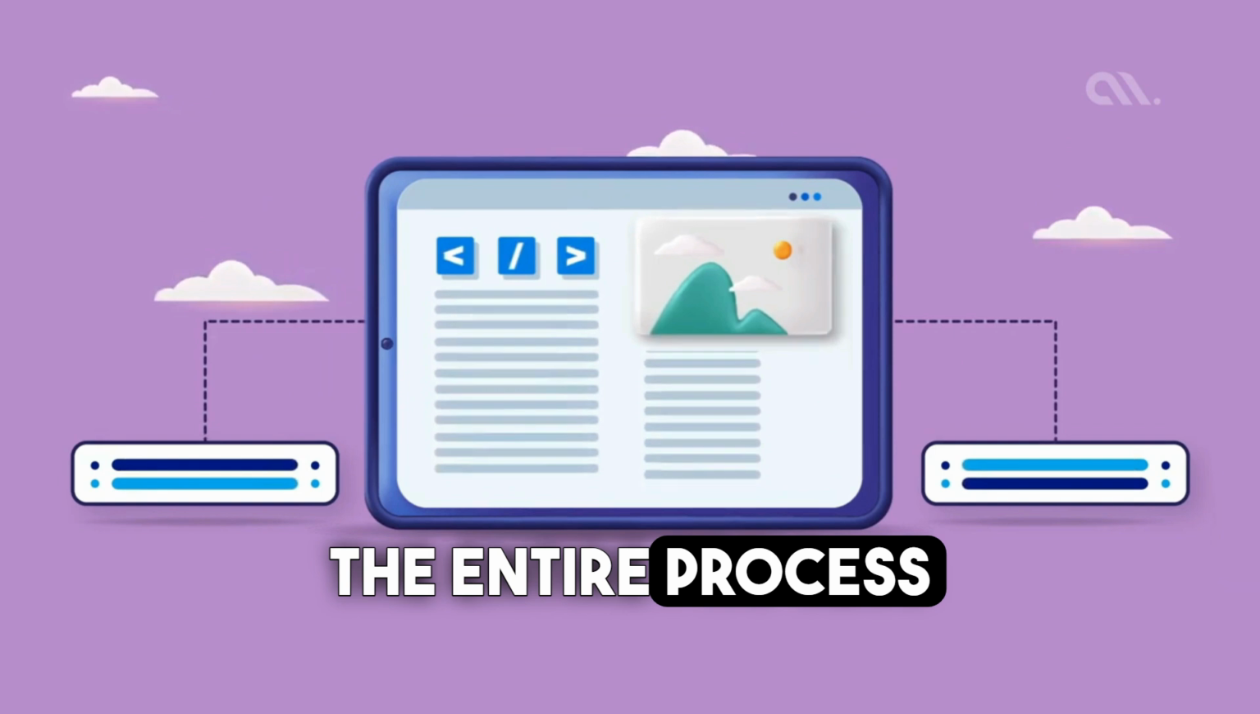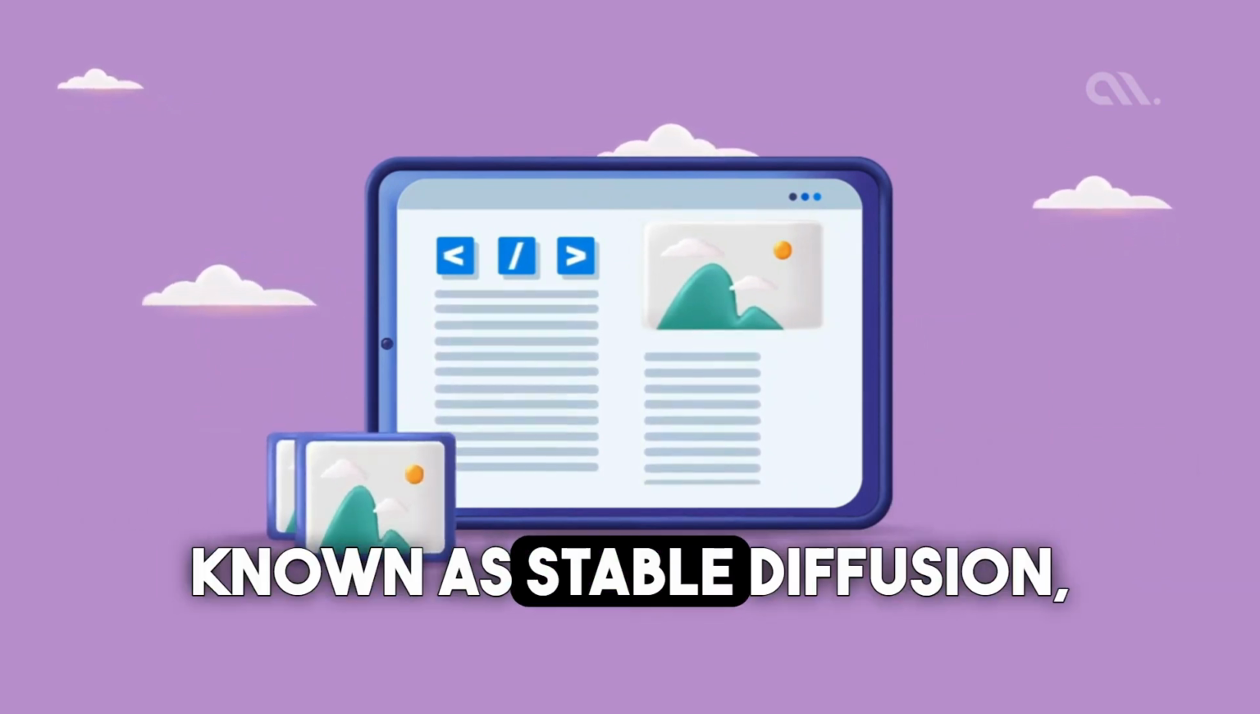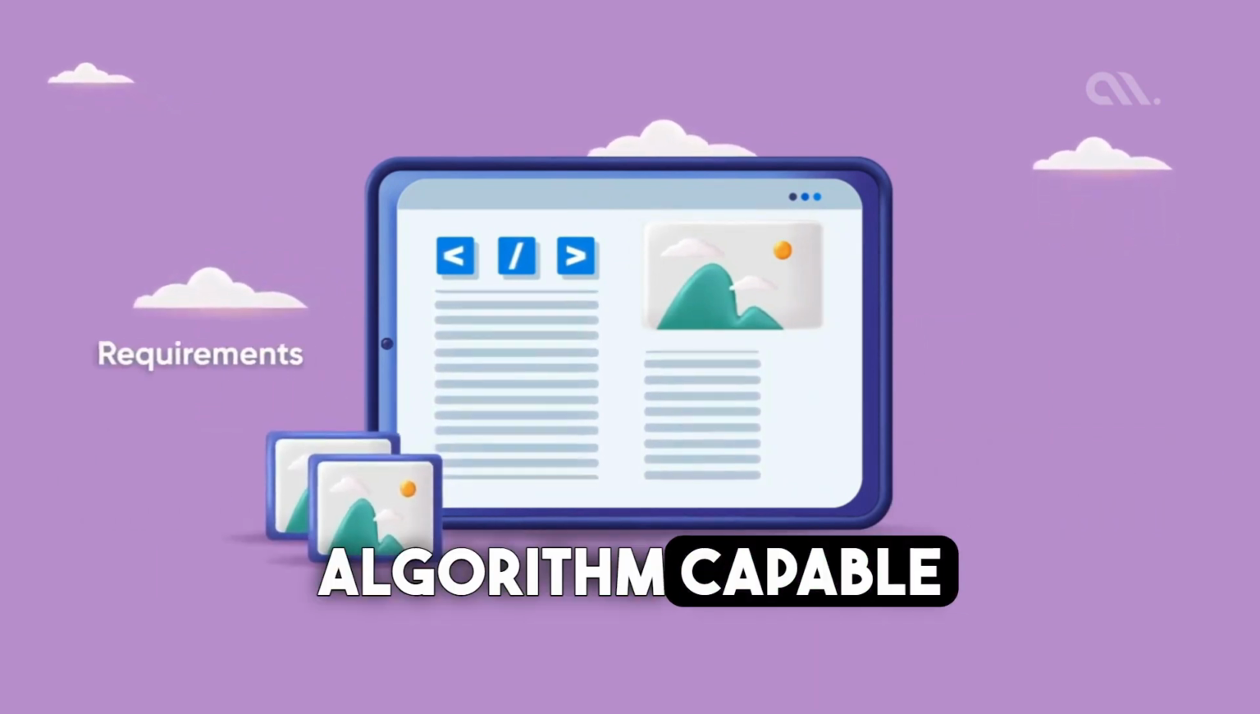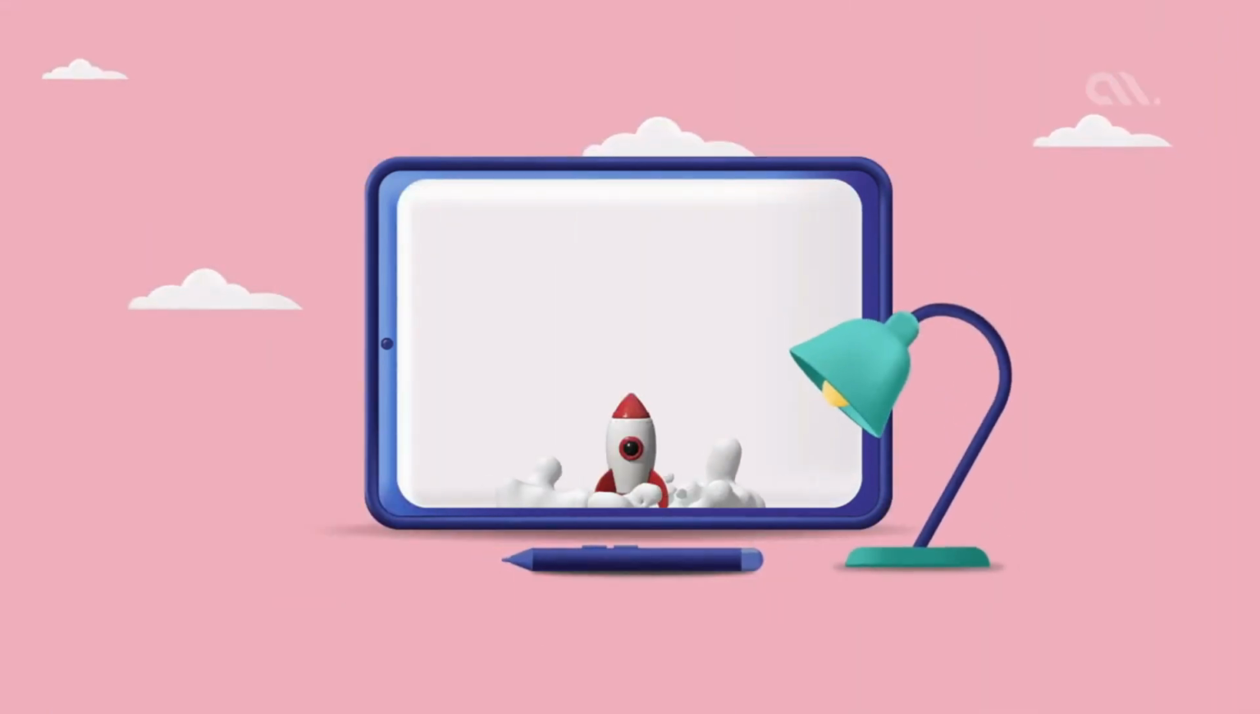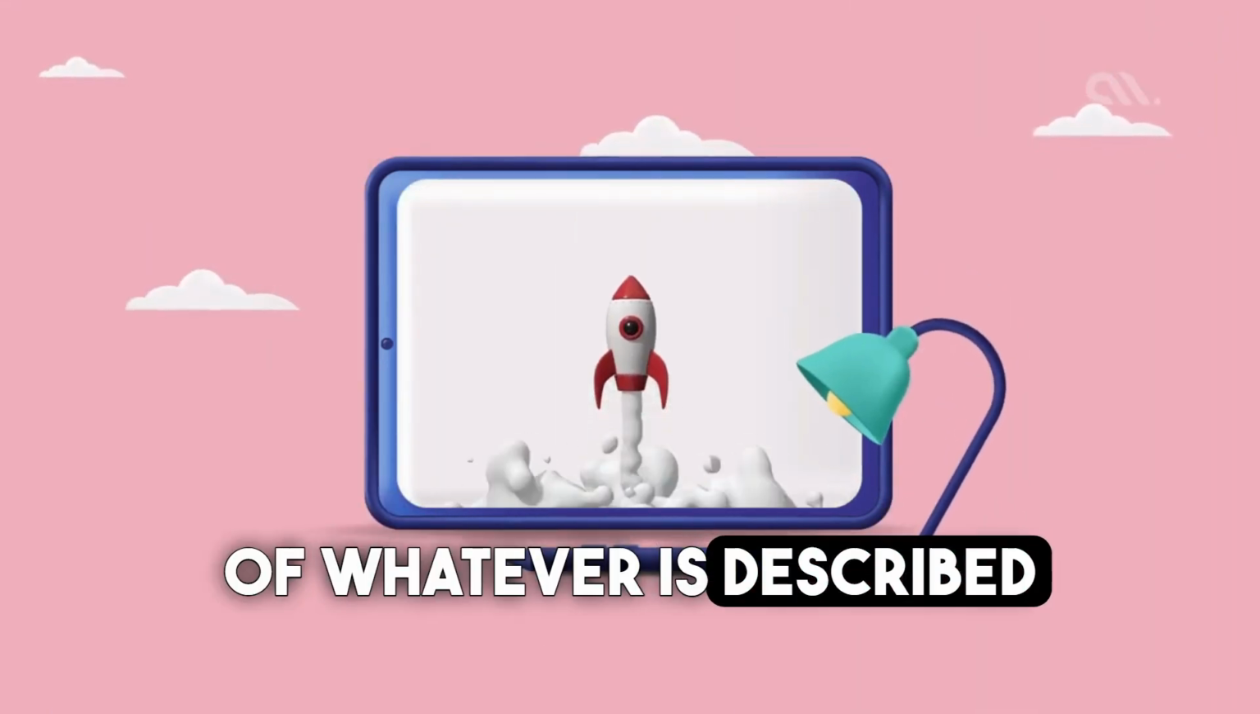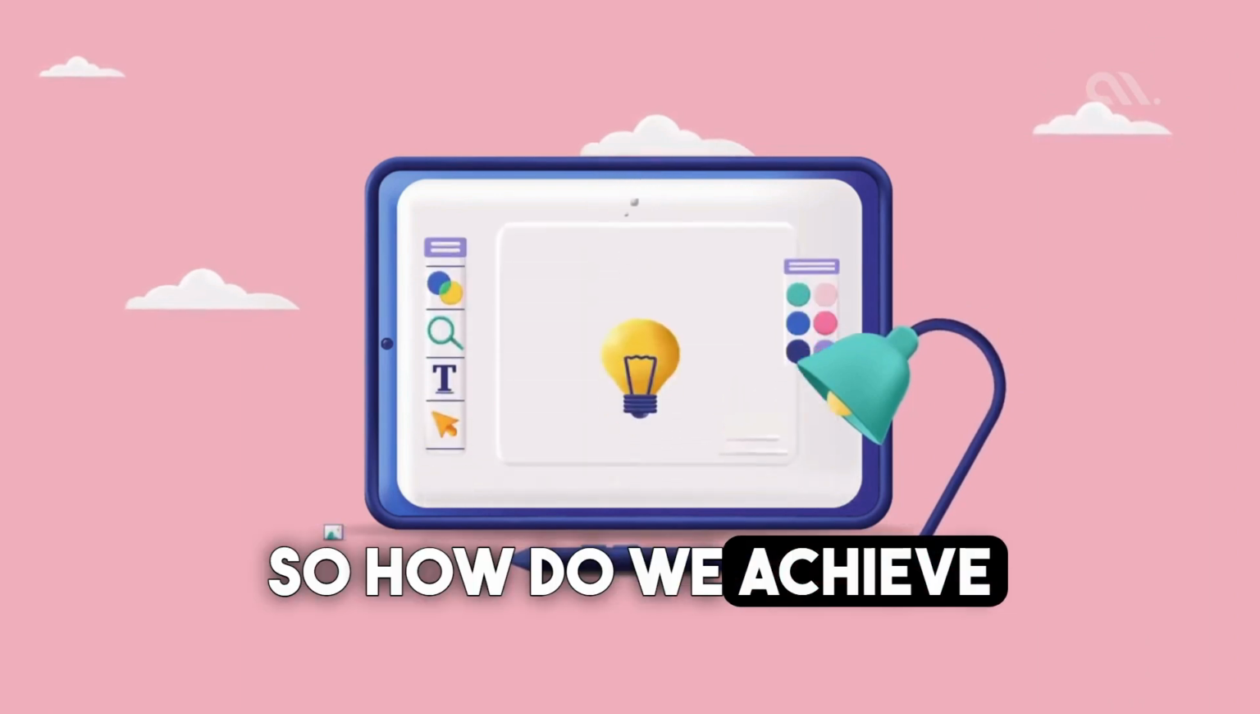The entire process hinges on a concept known as stable diffusion, an algorithm capable of transforming a noisy image into an HD representation of whatever is described in text. So how do we achieve this?